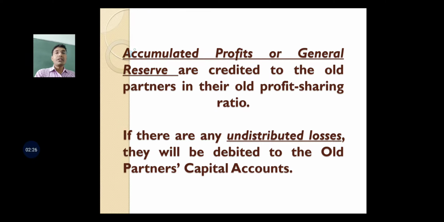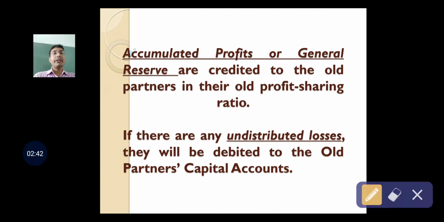Accumulated profits or general reserves. What will happen to accumulated profits or general reserves which are lying on the liability side of the balance sheet at the time of admission of a partner? What is accumulated profits? Accumulated profits is the credit balance lying in the profit and loss account, which is shown on the liability side of the balance sheet. And general reserve is the reserve created out of profits, which is to be used for general purposes, and this general reserve is also located on the liability side of the balance sheet.